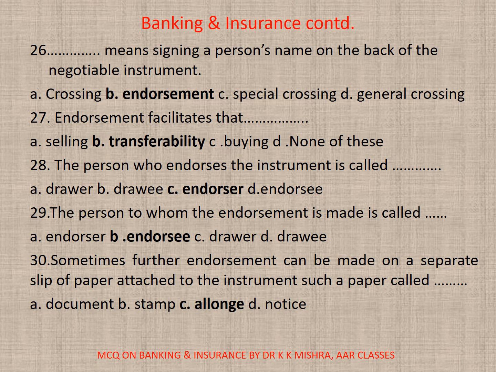28. The person who endorses the instrument is called dash. A. Drawer, B. Drawee, C. Endorser, D. Endorsee. Correct option is C. Endorser.